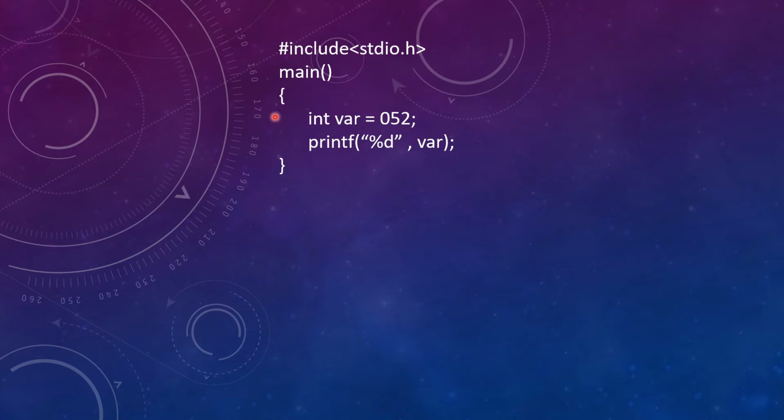As you can see in the very first line, we have declared a variable and we have assigned 052 in that variable. Okay, and then we are just printing the value, right? You already know that whenever you write something like 010, it is nothing but 10, right? Then if you write 020, it is nothing but 20. And if you write 05, it is nothing but 5, correct? So here also, whenever you are adding 052, it is nothing but 52 in decimal, right? So 52 will be printed as output.